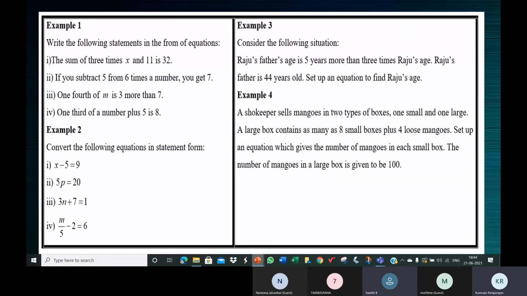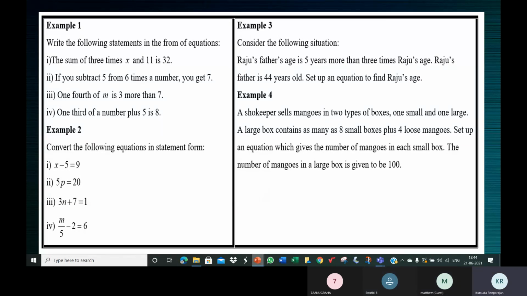Ma'am, in school they will give NCERT for practice, but it is only Exceed for our use. Last time they gave NCERT books, but till now I didn't receive the NCERT, ma'am.